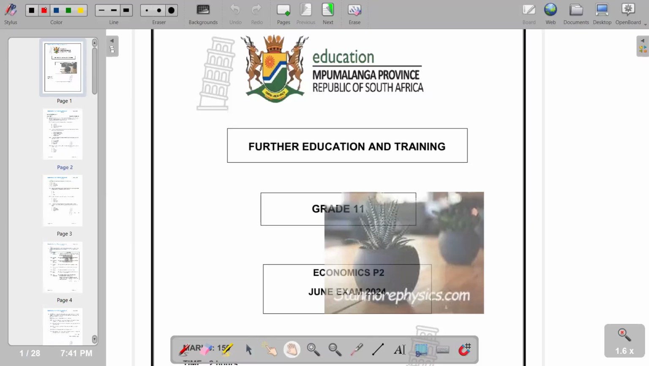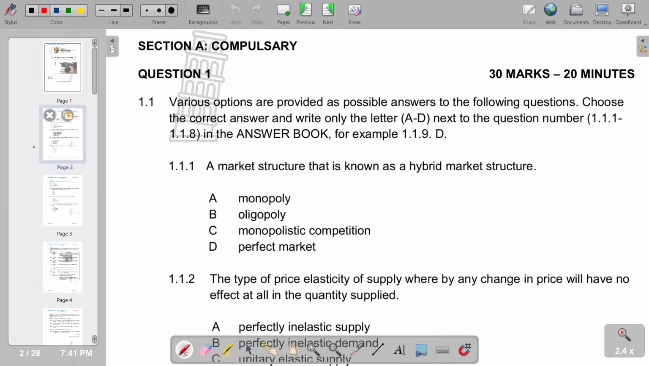This is our paper two, and this is a June 2024 exam from the Mpumalanga province. So we're going to look at section A, which is a compulsory section, which consists of 30 marks and requires you to spend on average 20 minutes.